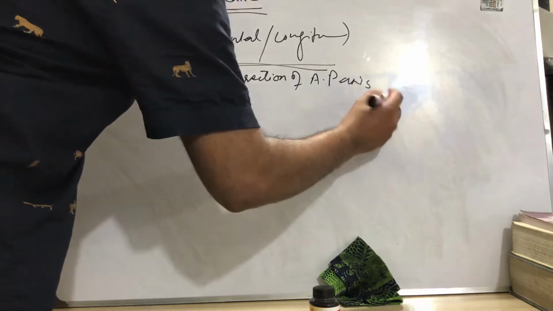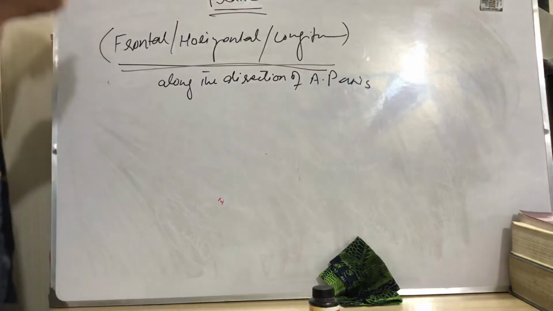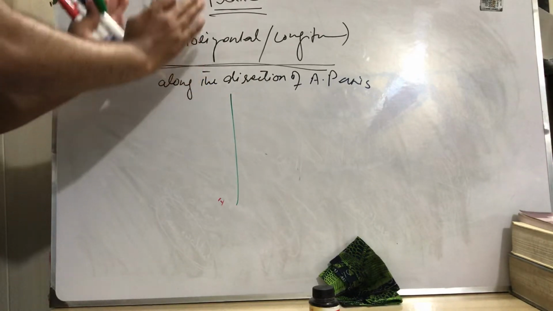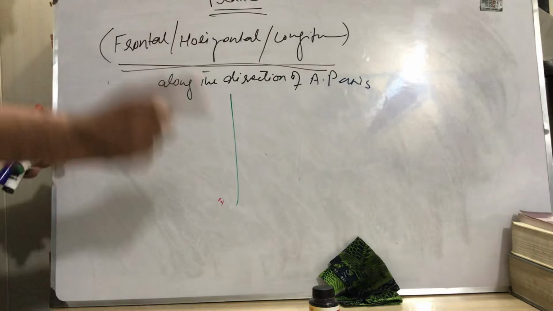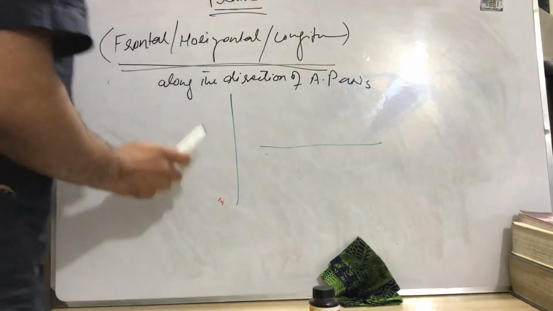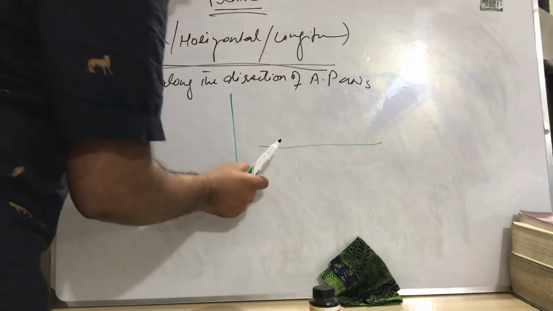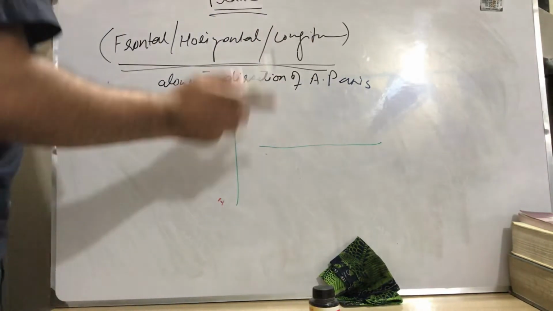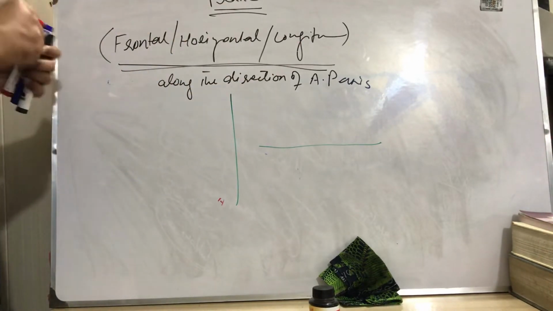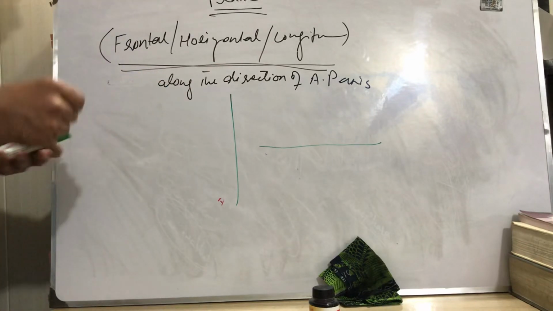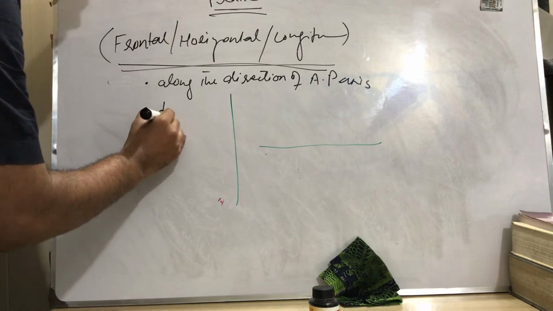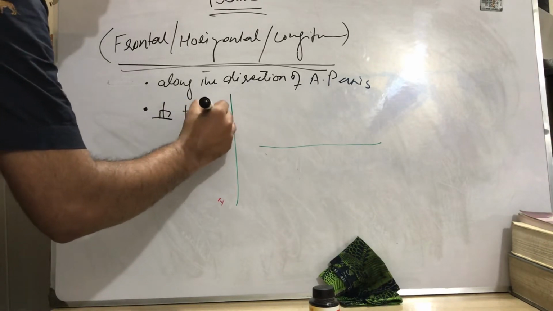It means in the direction of the AP axis. If the AP axis direction is this, the horizontal, longitudinal and frontal planes must be in this direction. And if the AP axis is in this shape, frontal, horizontal, longitudinal must be in the direction of this axis. But besides being along the direction of the AP axis, they are also at right angle to the dorsoventral side.